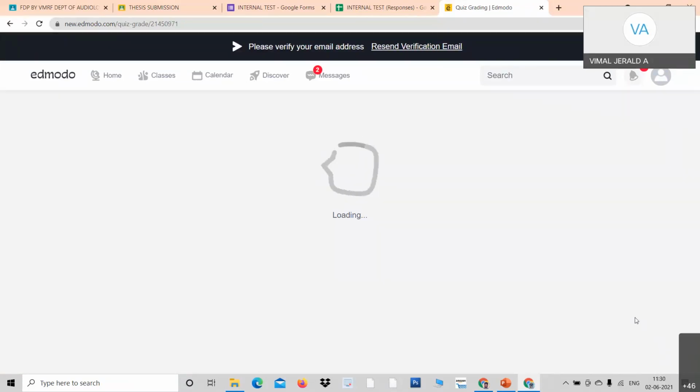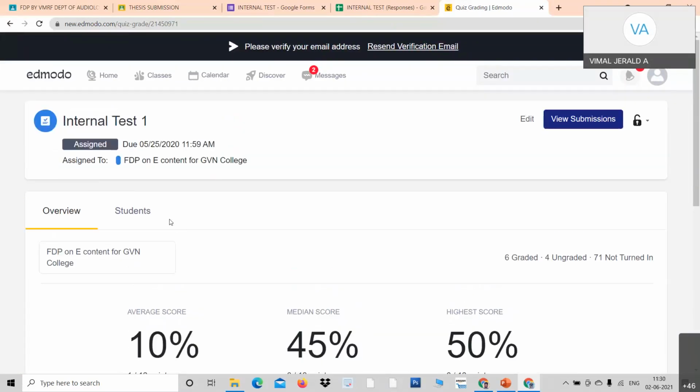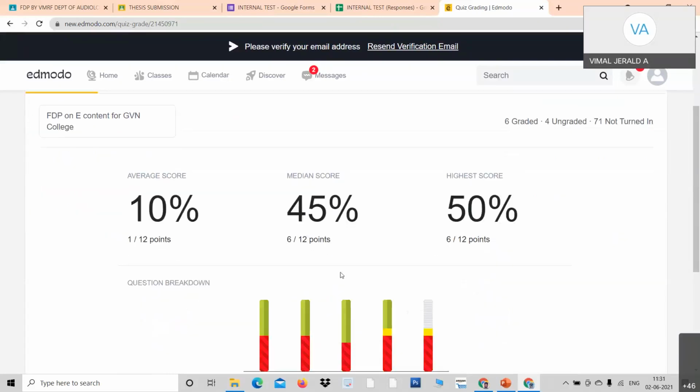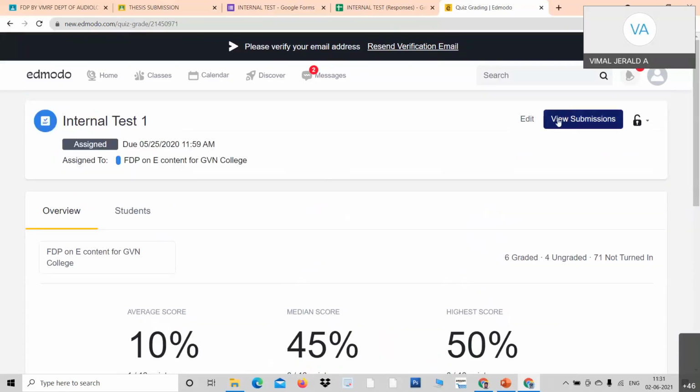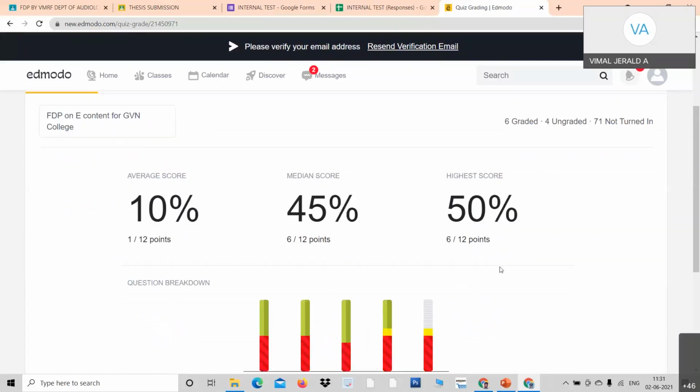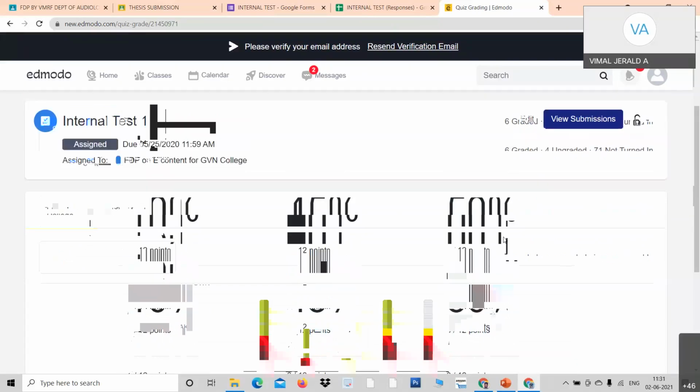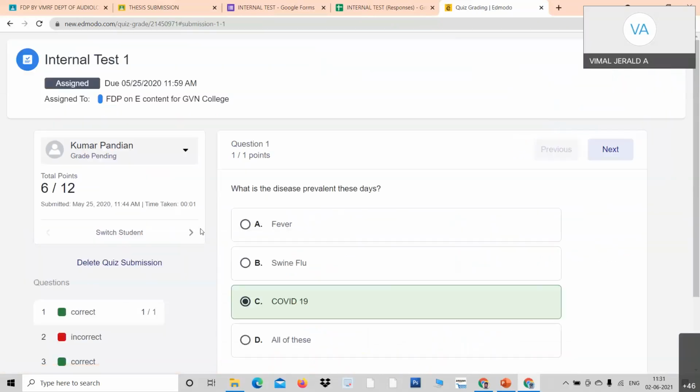If anybody has taken the test, I can see it. Look here, I just click the students. I have already evaluated. You can go and view the assignments. And you can get the infograph also, showing how many students have got what. Right now, let me go to view submissions. I just click view submissions.